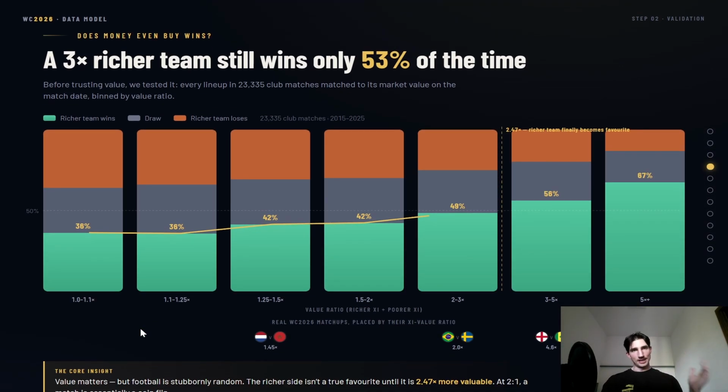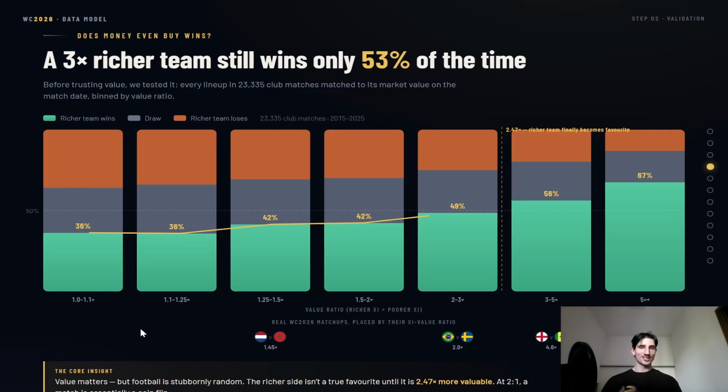Now, another part of does value actually matter? To answer this question, I've analyzed over 20,000 matches from the top 5 European leagues and the highest competitions between the teams. And every single time I've calculated the value of the starting 11 of the players for both teams in these matches and measured when the match resulted in a win, draw, or a loss.